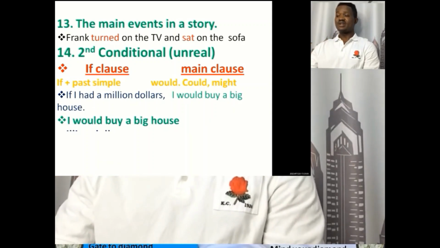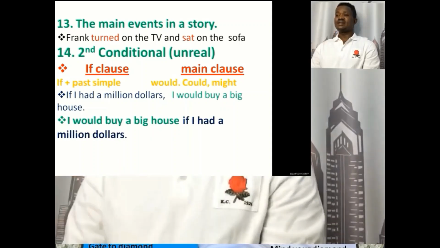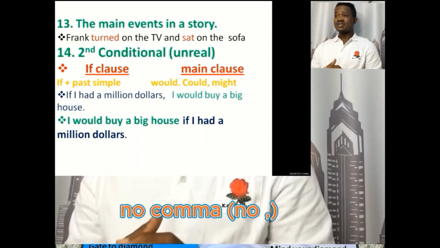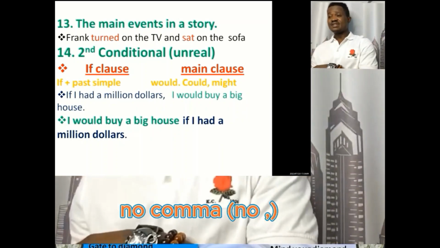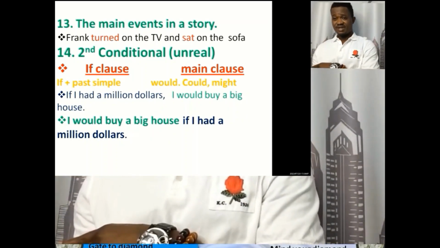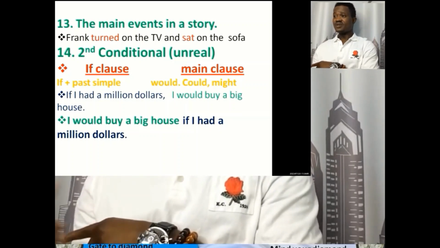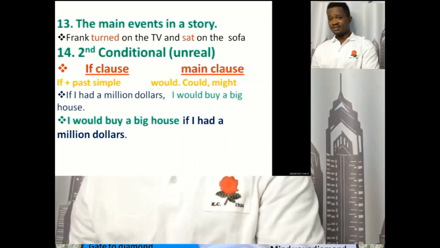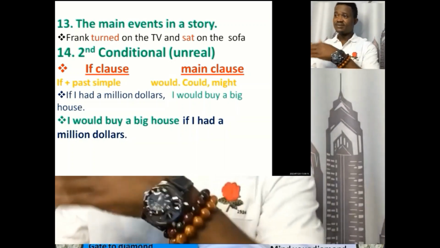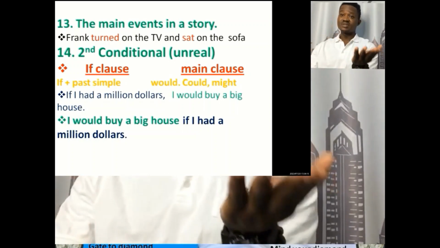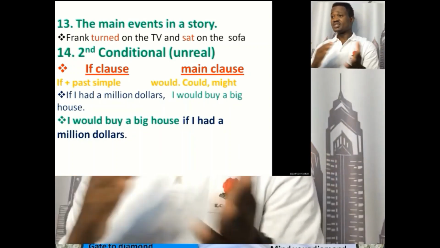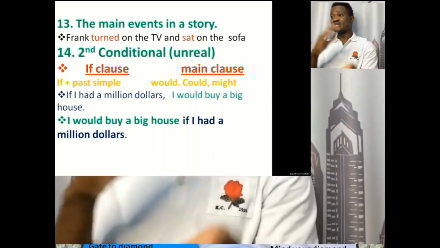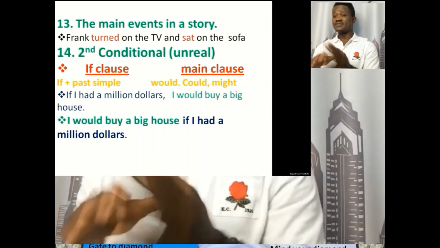All right, let's go to the if clause. If I had $1,000,000, there is no comma here, because the if clause comes after the main clause. You have to know why we are not using a comma here. So, I would buy a house if I had $1,000,000. All right, okay. You have to know when to use a comma and when not to. It's interchangeable. The if clause can take any position, and the main clause can take any position. What is the difference? The comma.